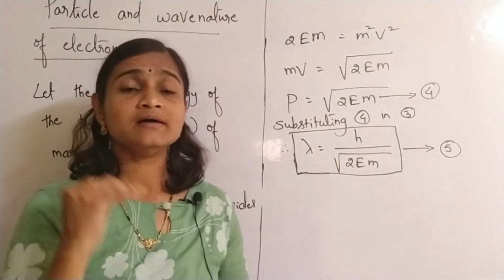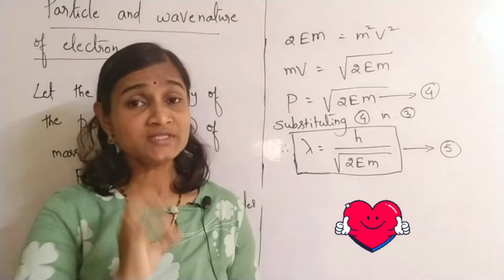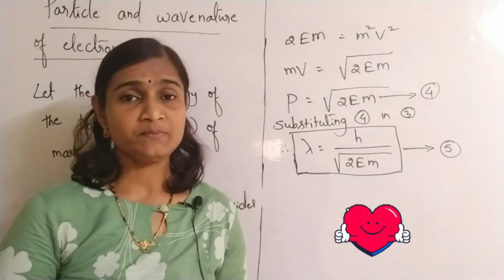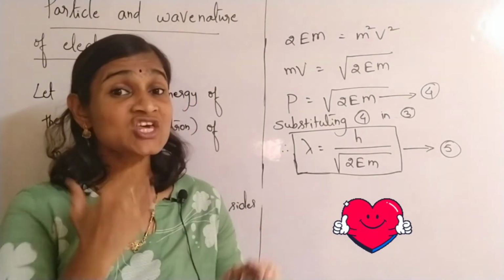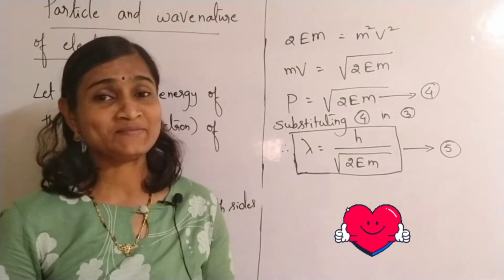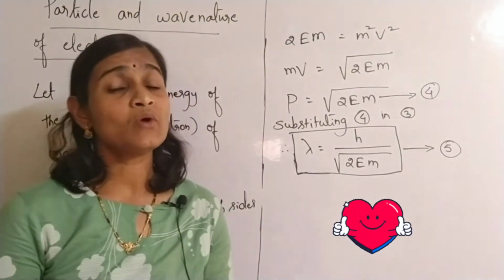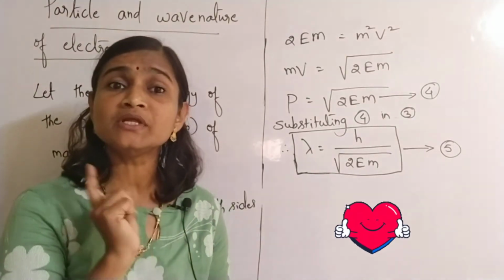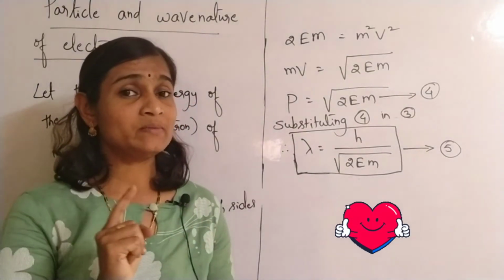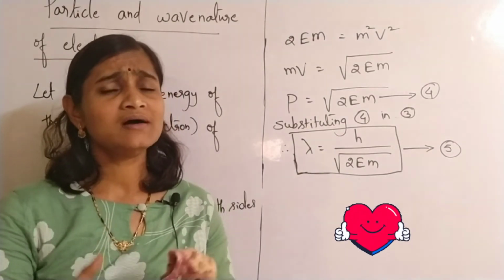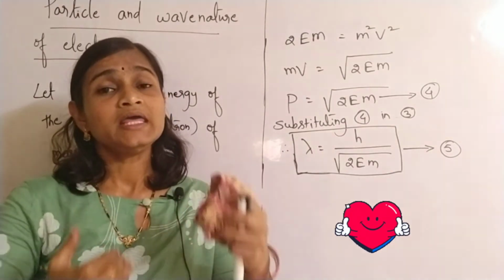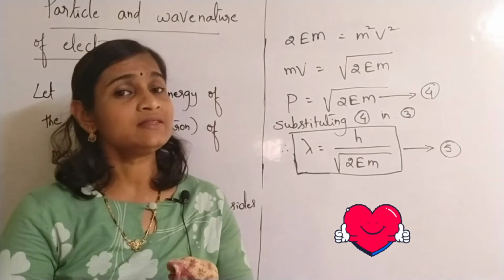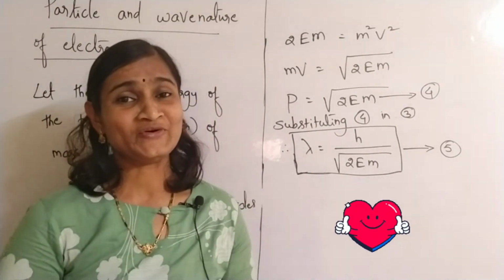Now, how is the concept explained by Louis de Broglie matching with Bohr's atomic model? According to Niels Bohr, the electron has particle nature and revolves around the nucleus in circular orbits. So how is this wave nature in accordance with Bohr's atomic model?